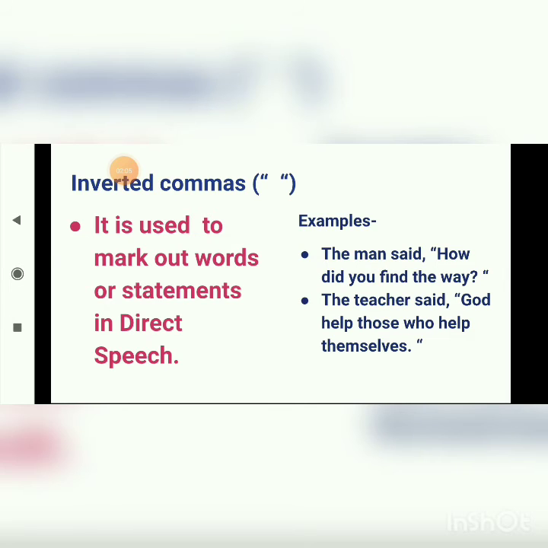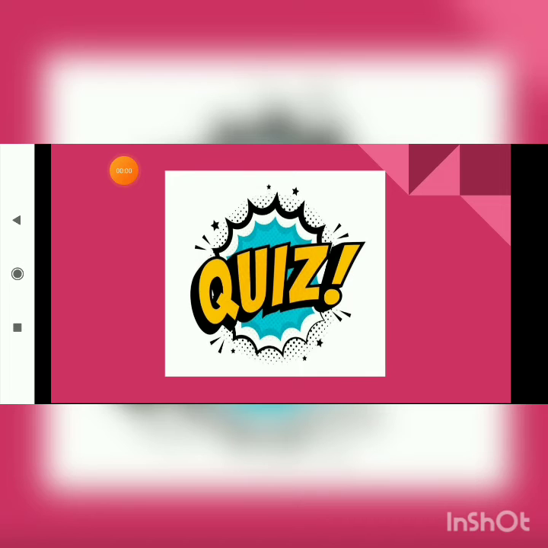And second one, the teacher said, "God helps those who help themselves." So here students, we have learned about different punctuation marks. I hope students this much must be clear with each and every one.